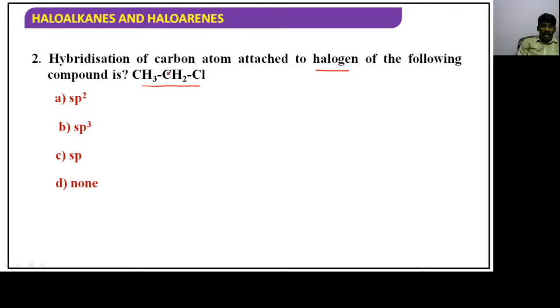Let's see. The answer is obviously that this carbon hybridization is sp3, guys. What is the carbon hybridization, guys? sp3. Okay. Let's see the next question.